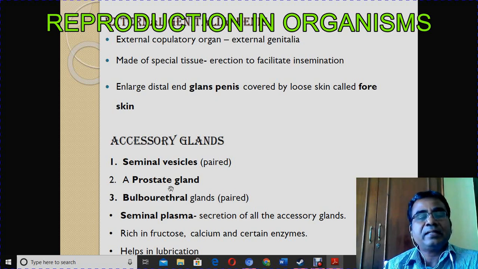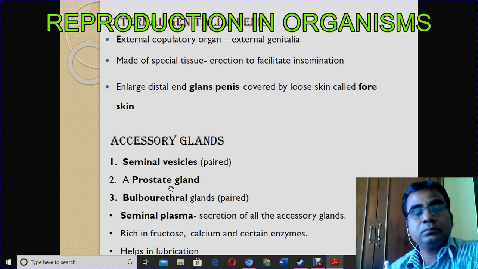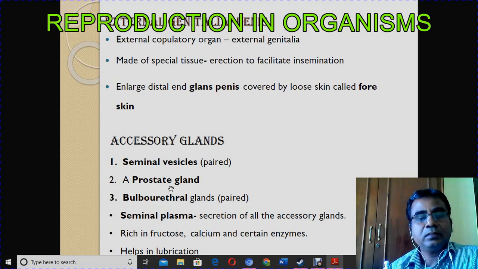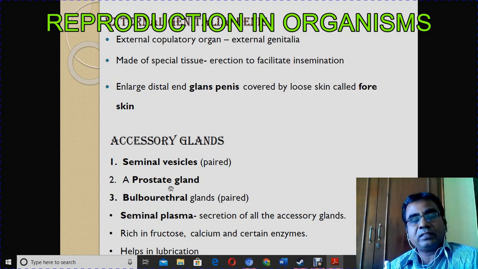All these glands secrete seminal plasma. Seminal plasma is the liquid which is secreted by these three accessory glands. So what is the role of seminal plasma? Actually, the sperms are found in the seminal plasma. First, the nature of the seminal plasma. What are the things there in the seminal plasma? Fructose, calcium, and certain enzymes are there.